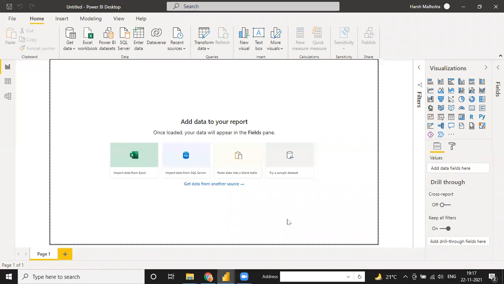Let me share my screen, and please let me know when you are able to see it. So guys, are you able to see my screen? Everyone? Yes. Okay, done.